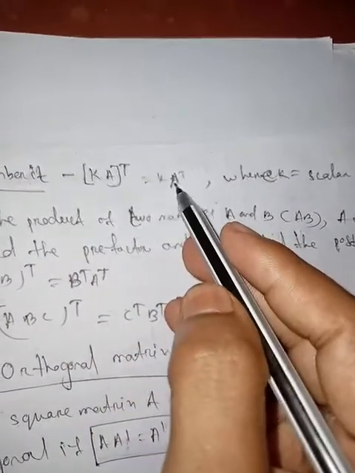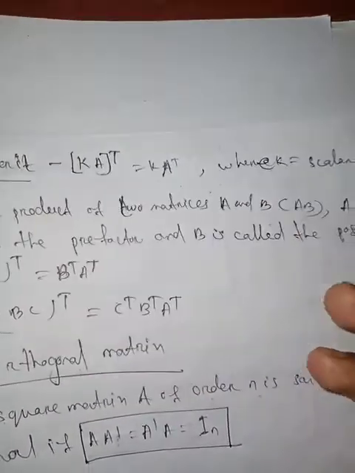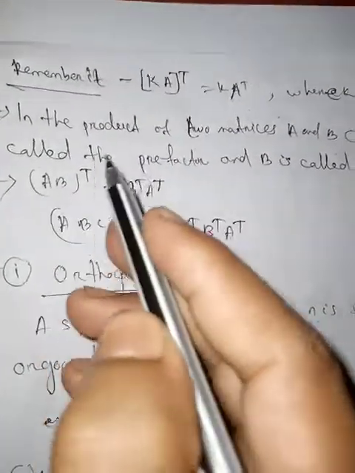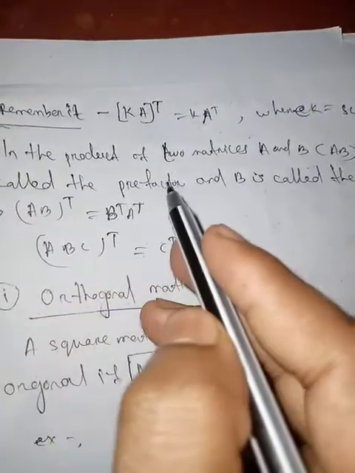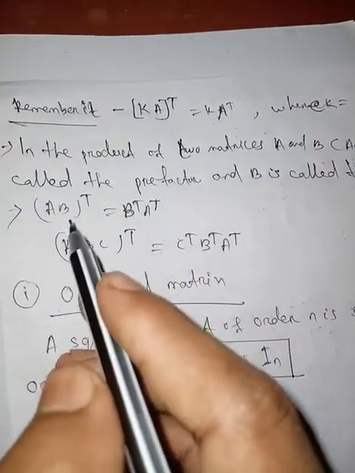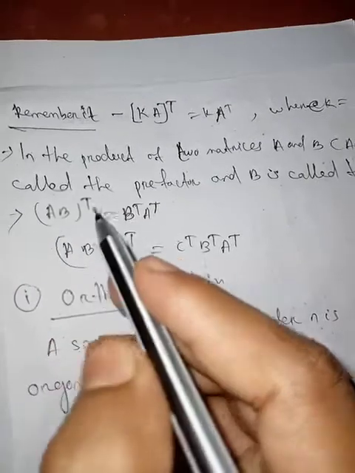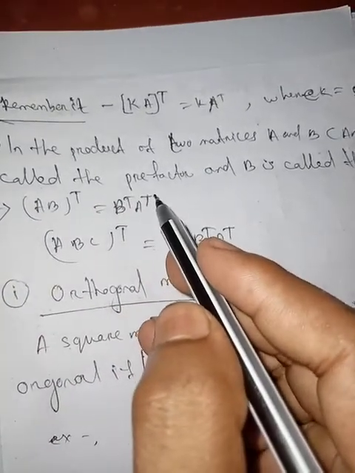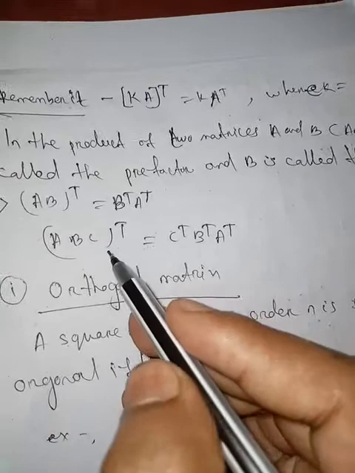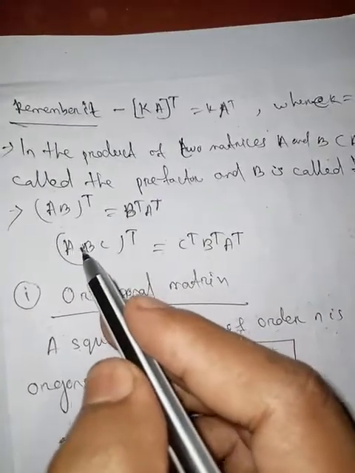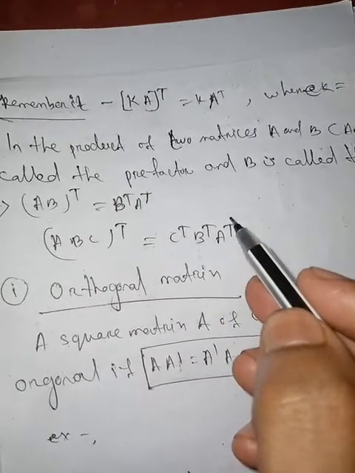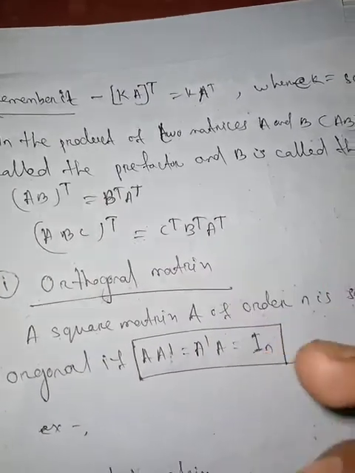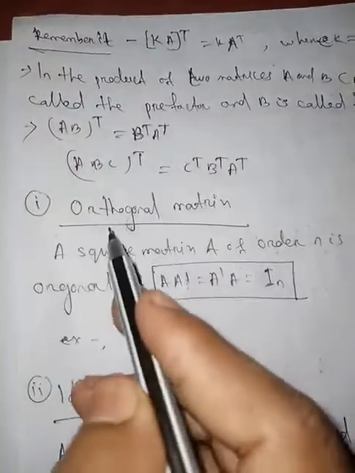Now we have to remember this thing, that is, (kA) transpose equals k times A transpose, where k is a scalar. In the product of two matrices A and B, A is called the prefactor and B is called the postfactor. We have to also remember that the transpose of AB equals B transpose A transpose. Similarly, we can find the transpose of ABC is C transpose, B transpose, and A transpose, all multiplied.